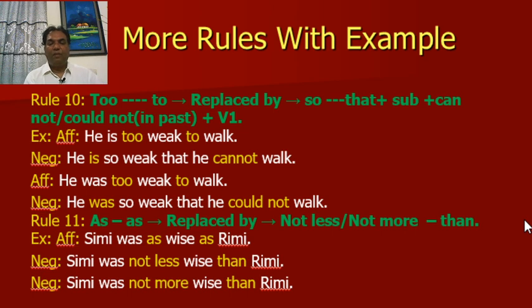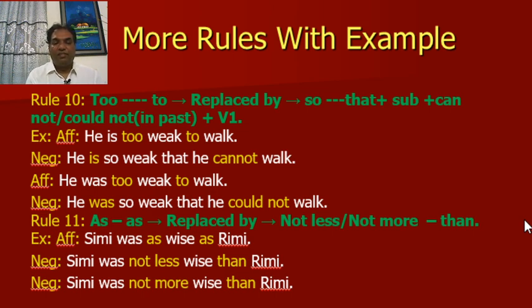For example, affirmative, he is too weak to work. This is the present. Negative, he is so weak that he cannot work. As the first sentence is present form, I have used cannot.